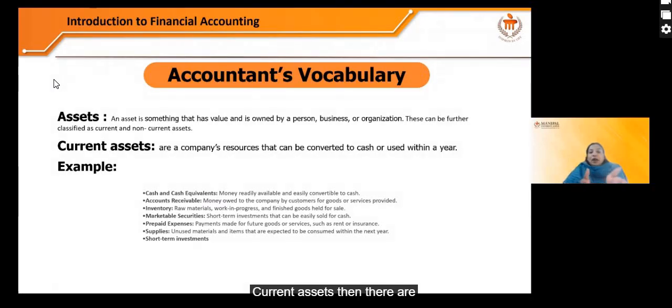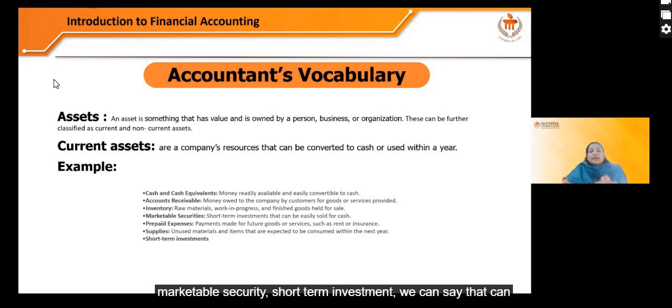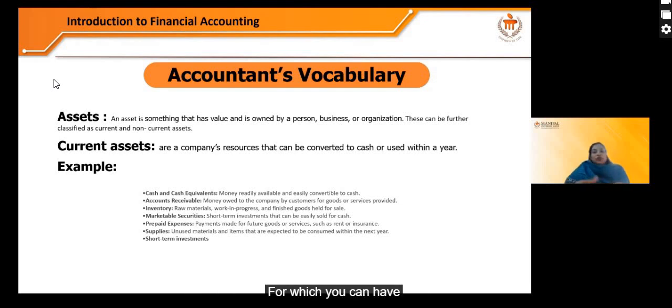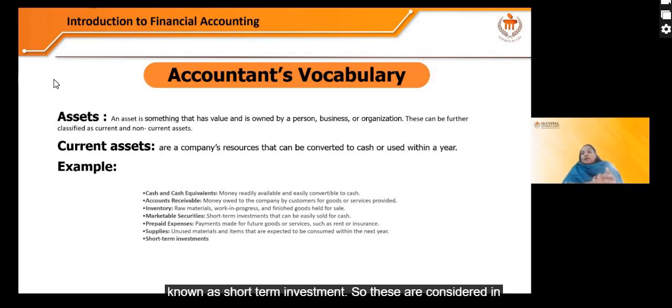Then there are marketable securities, short-term investments, we can say, that can be easily sold for cash. There are some investments for which you can have cash within a very short period of time. So those are known as short-term investments. So these are considered in the current assets. Then we have prepaid expenses: payment made for future goods or services such as rent or insurance. That also comes in the current assets.